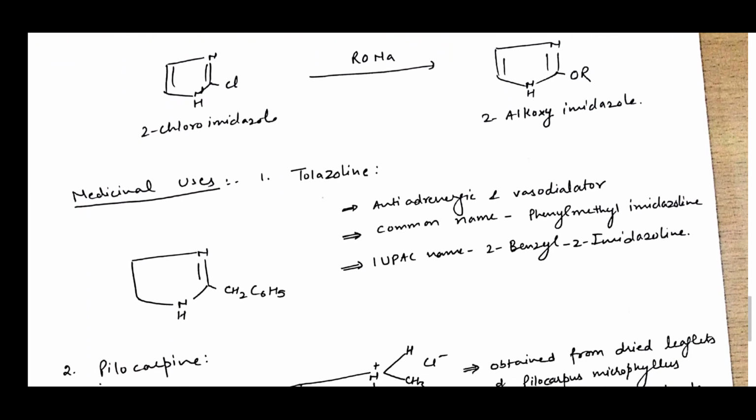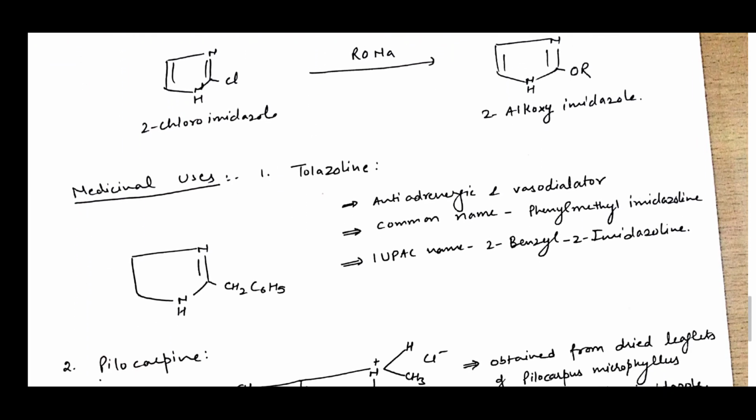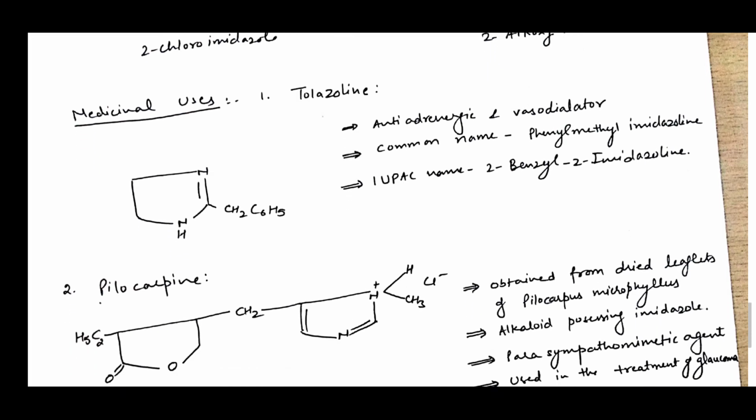Now, medicinal uses. How is it used in medicine? This ring is used in medicine. First is tolazoline. Tolazoline is an anti-adrenergic and vasodilator. Its common name is priscoline, and its IUPAC name is 2-benzyl 2-imidazoline.